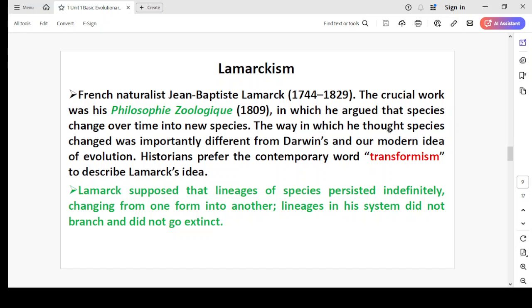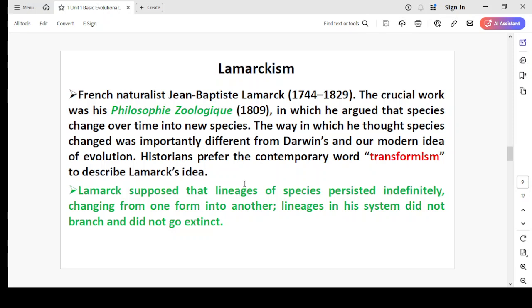The way in which he thought species changed was importantly different from Darwin's and our modern idea of evolution. Historians prefer the contemporary word transformism. So, this is a new word in Lamarckism. In our basic classes, we have not seen this word, that is transformism.